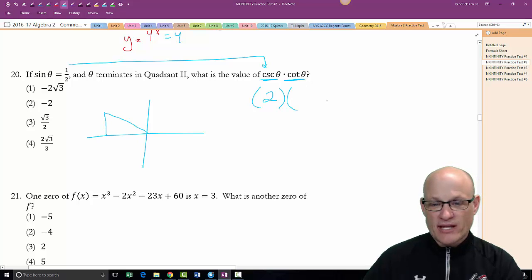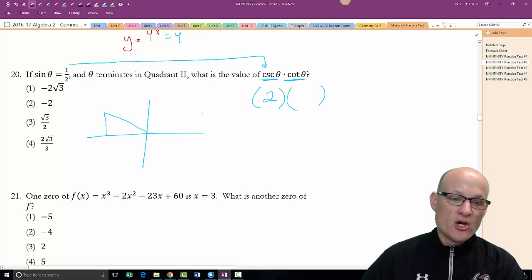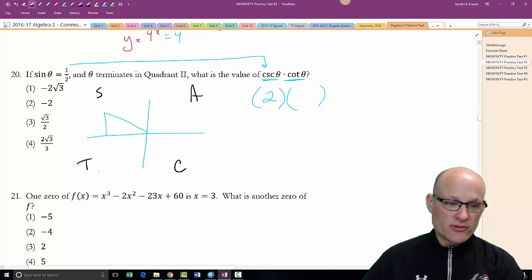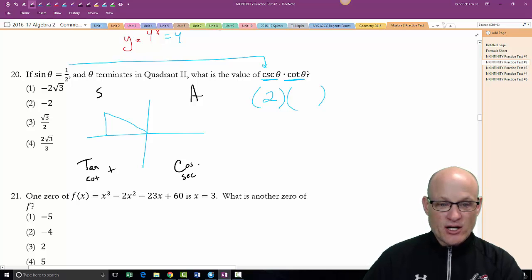First thing I know about cotangent in the second quadrant is all students take calculus. This is tangent and cotangent are positive. This is cosine and secant are positive. This is sine and cosecant are positive, and everything's positive here. So I know when I'm in the second quadrant, whatever I come up with, cotangent is negative.